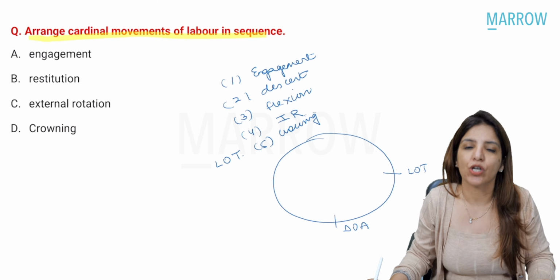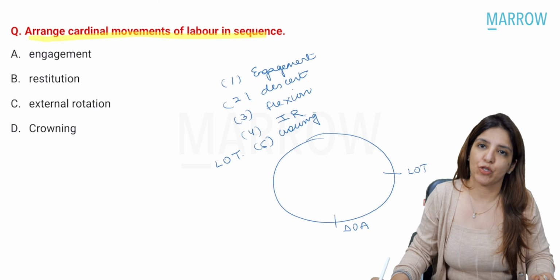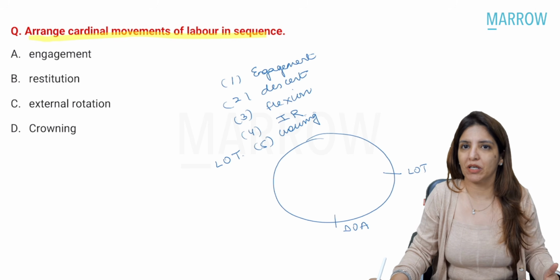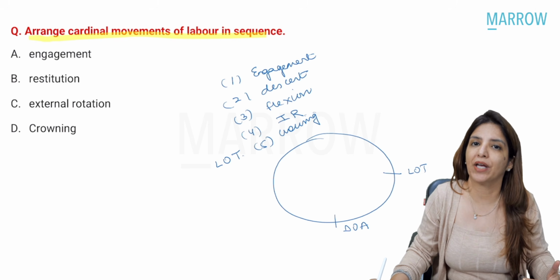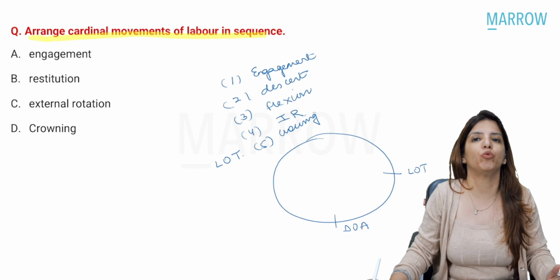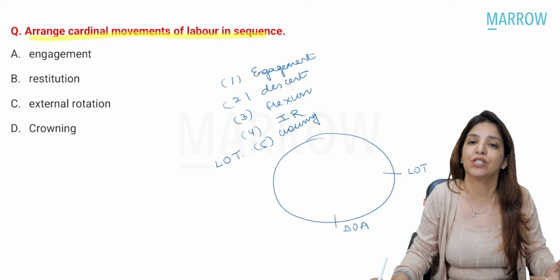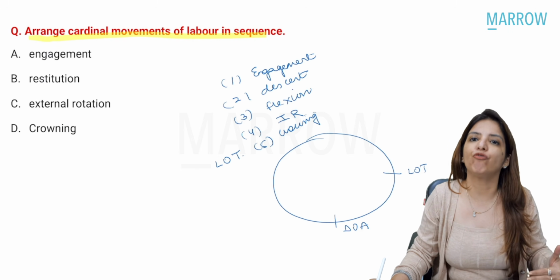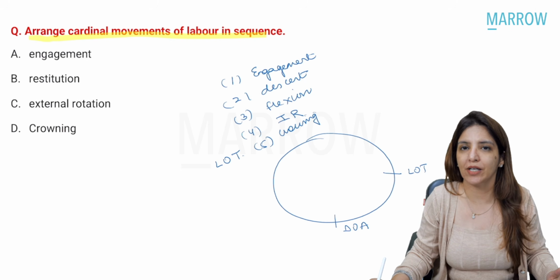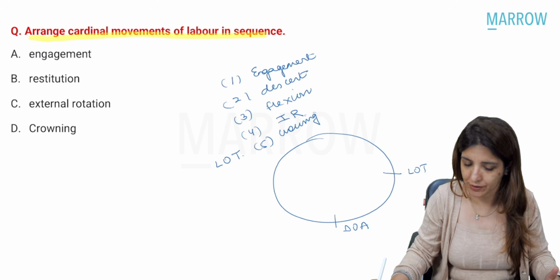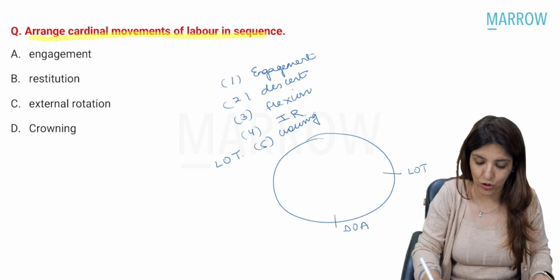This is the stage when you have to give episiotomy. If episiotomy has to be given, it should be given after crowning has occurred. Please remember, WHO does not recommend routine episiotomy in all females undergoing vaginal delivery to prevent perineal tear. That is not recommended by WHO.